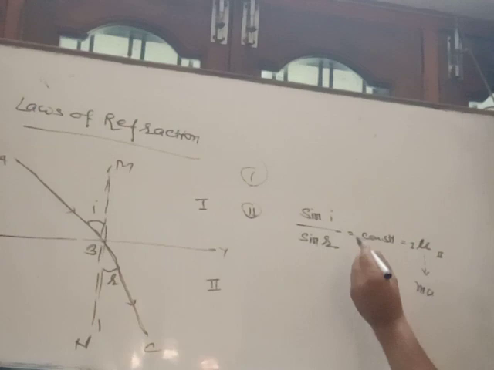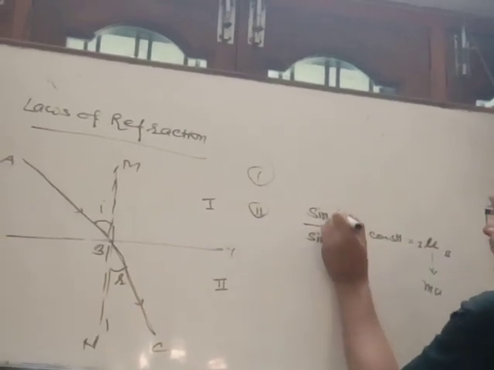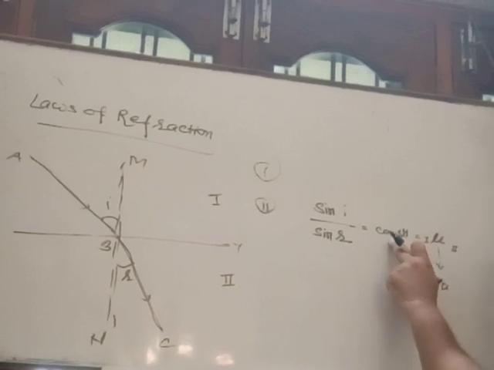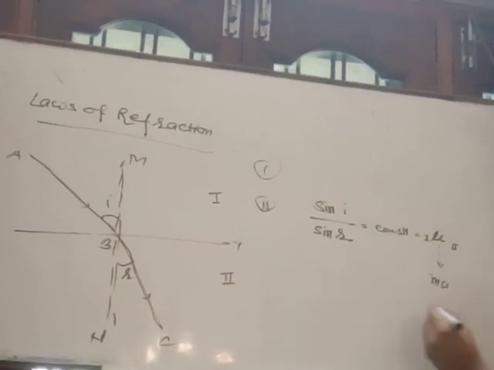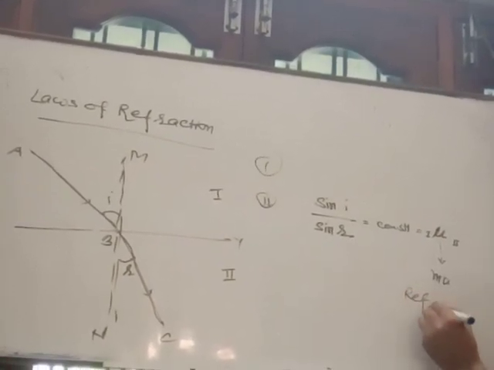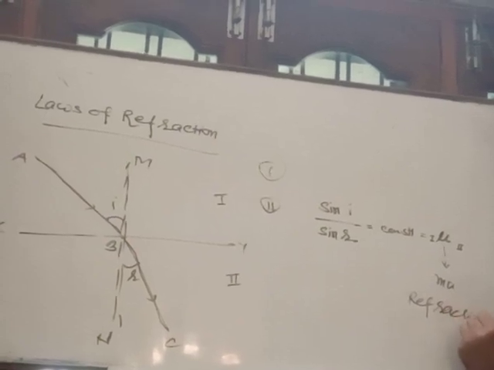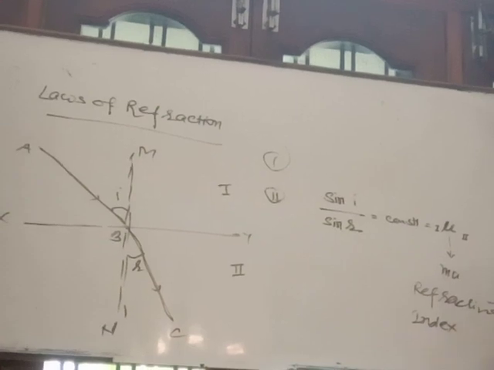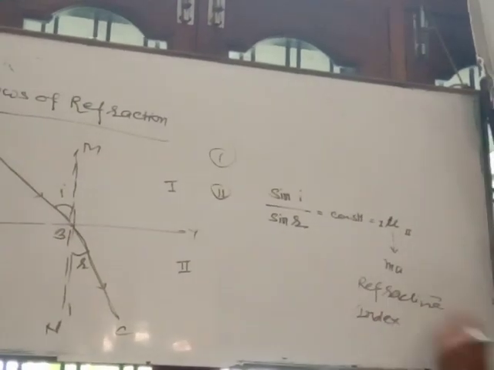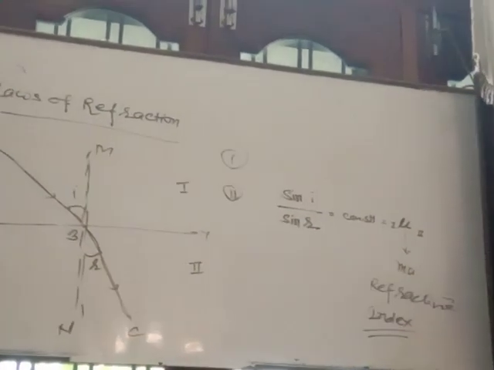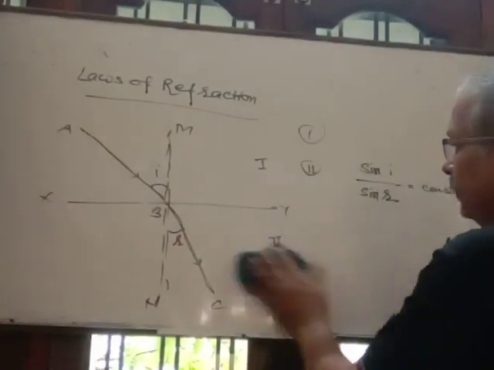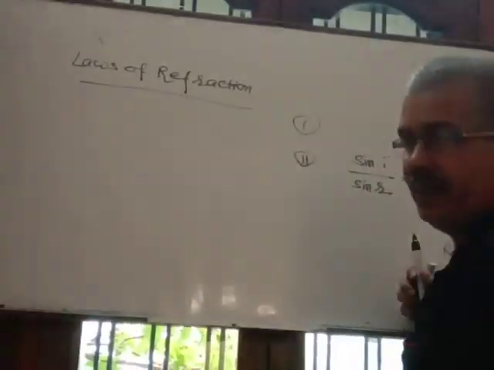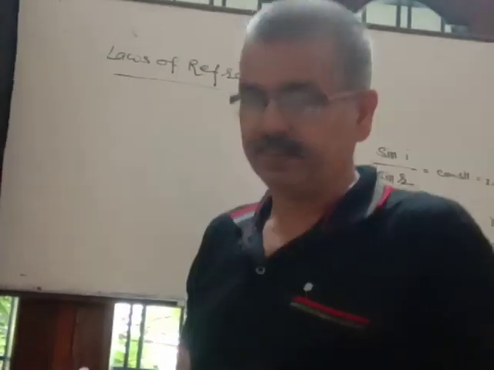Clear? So second law: the ratio of the sine of the angle of incidence to the sine of the angle of refraction is always constant, and this constant is called the refractive index. Clear? Refractive index. And the value of the refractive index is different for different media. It depends on the nature of the medium.